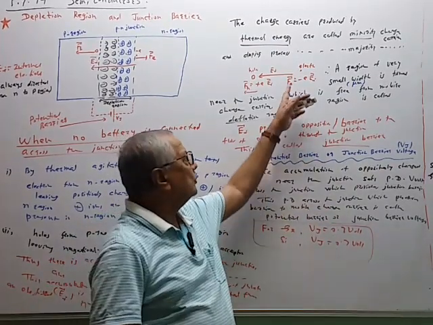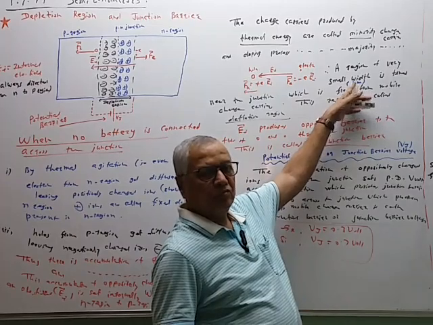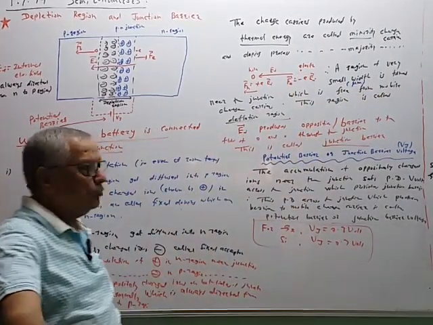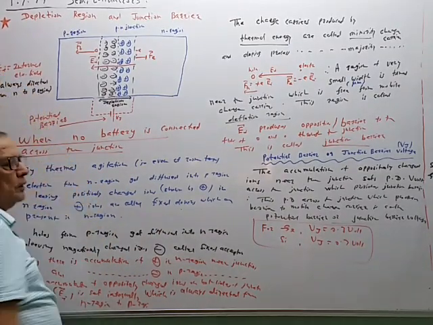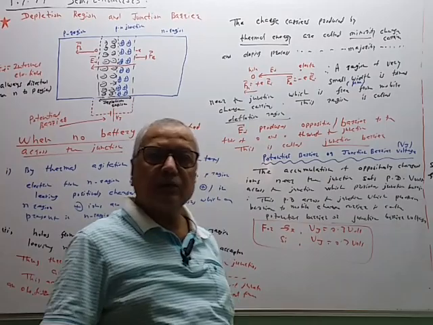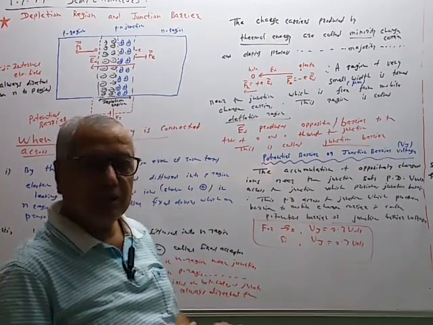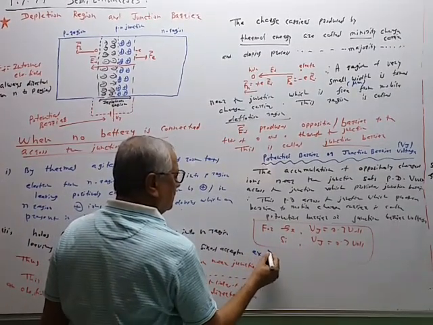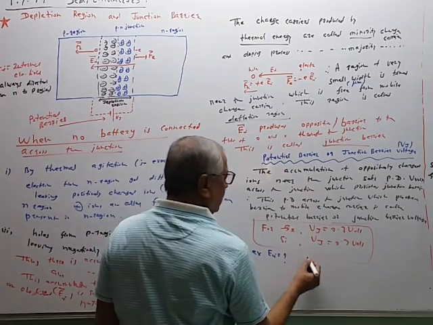Now if we know the width of the depletion region, then we can also calculate the internal electric field Ei. तर Ei ची मॅग्निट्यूड आपल्याला काढता येऊ शकते. या टाईपचा एक प्रॉब्लेम पण MCQच्या बुक्समध्ये दिलेले आहे. Example: find the internal electric field Ei.